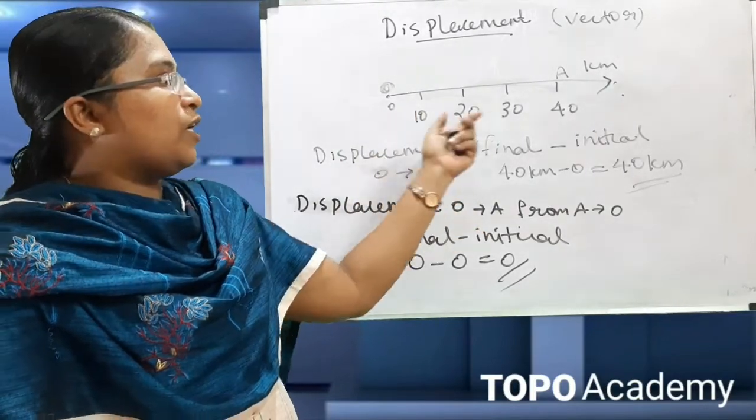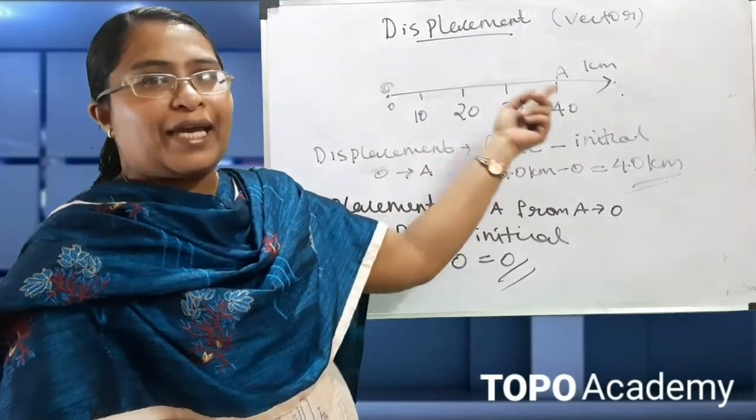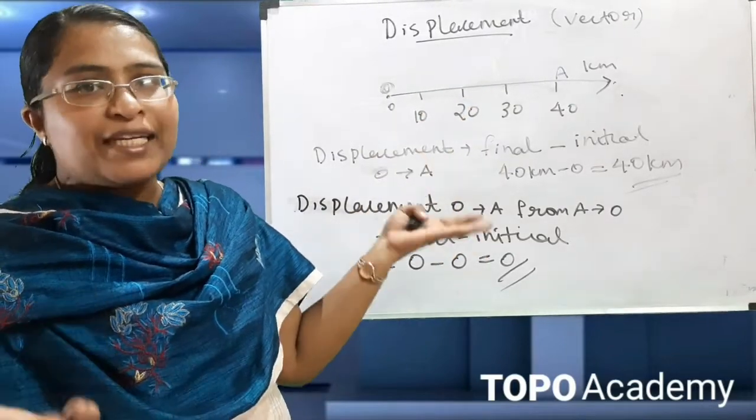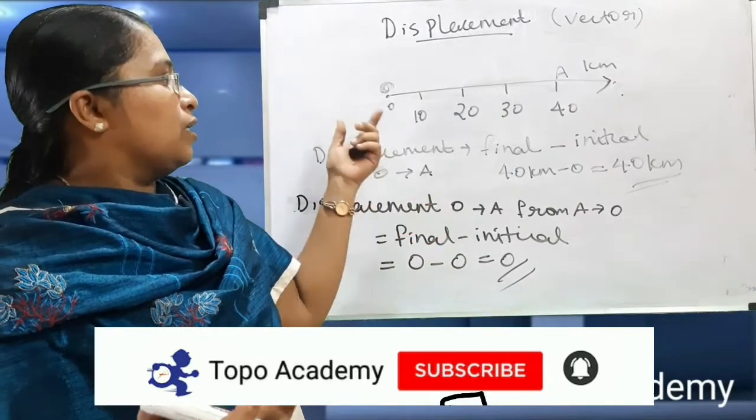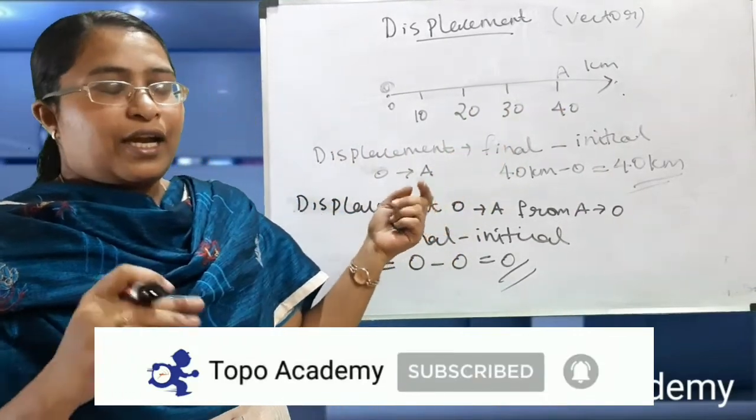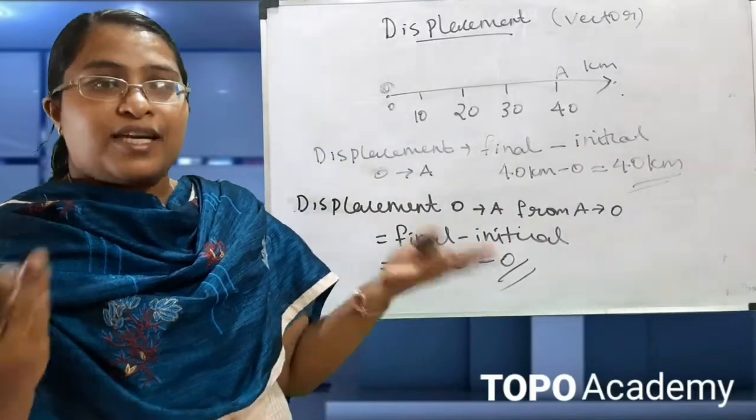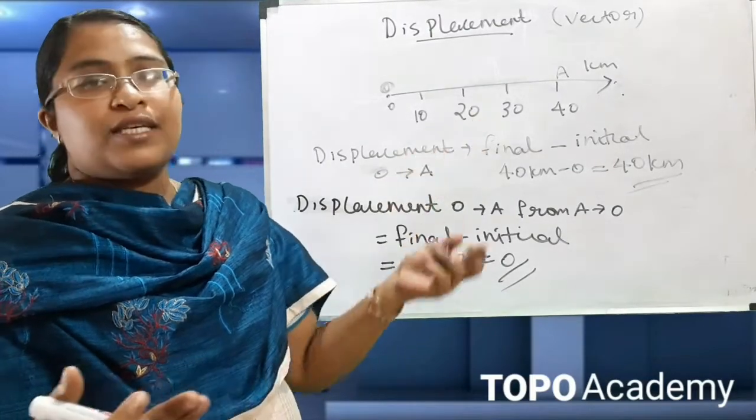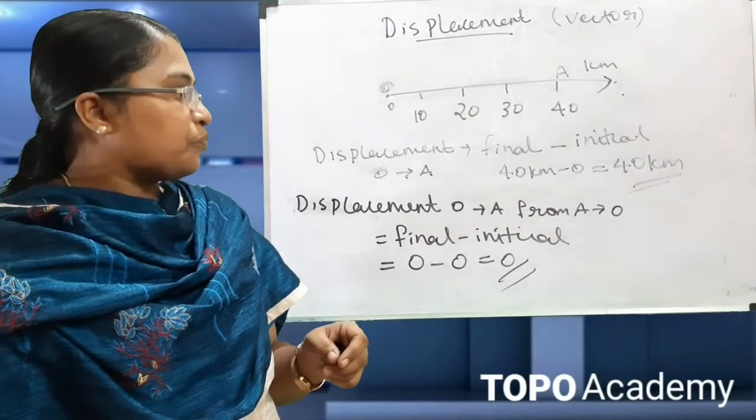But what is the distance traveled by the object in this case? It is moving from O to A, which is 40, and again it travels from A to O, so 40 plus 40 is 80 kilometers. But the displacement in this case is 0. That's the difference between the distance traveled and the displacement. Distance cannot be 0 but displacement can be 0. And distance is a scalar quantity and displacement is a vector quantity.